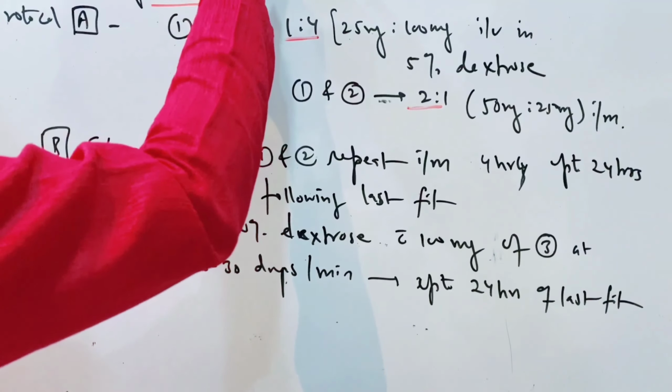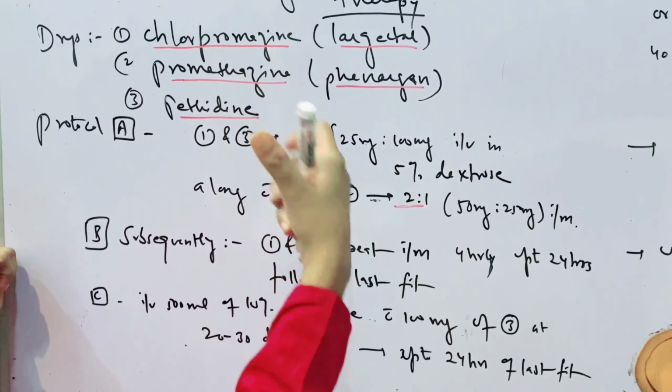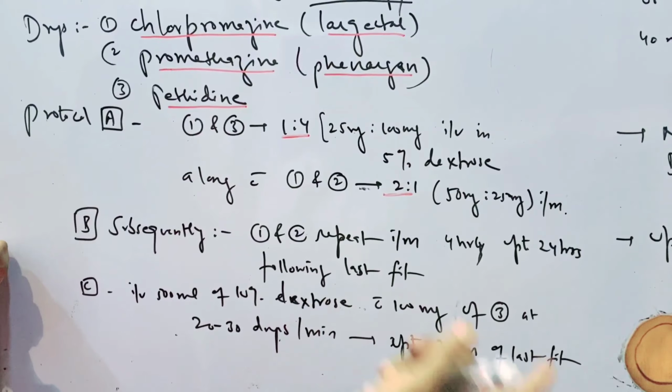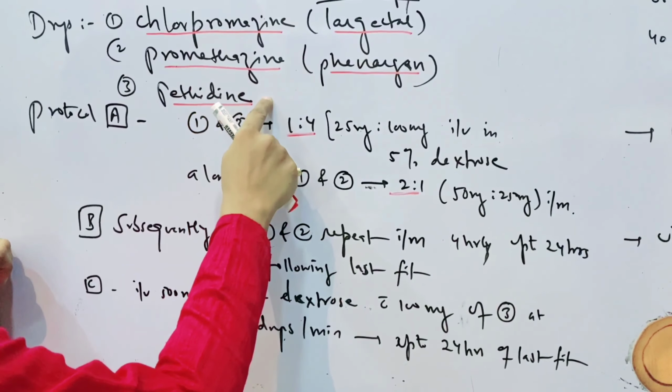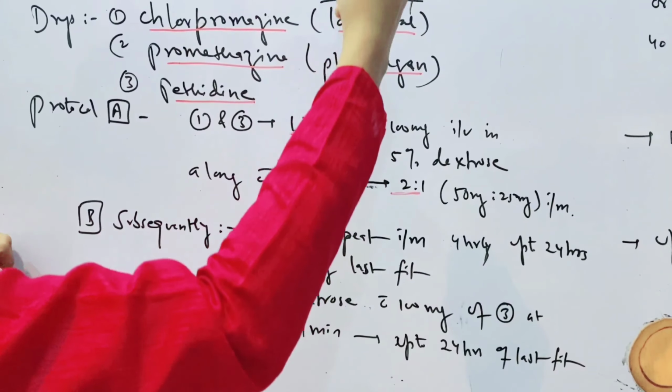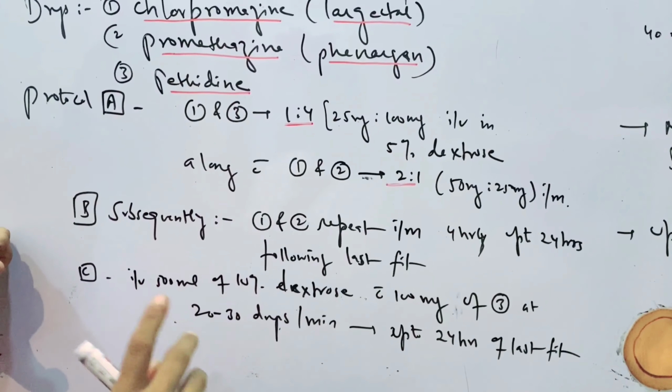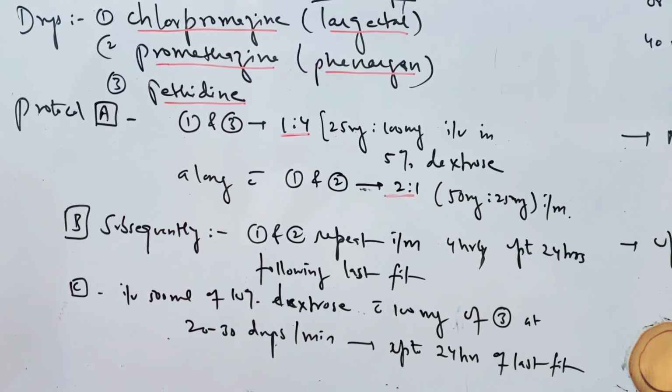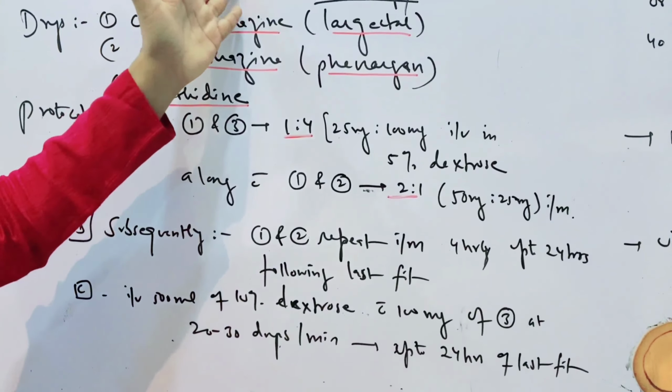Followed by this, we repeat chlorpromazine and promethazine intramuscularly every 4 hourly, along with pethidine in a drip of 500 ml of dextrose, continued till 24 hours of the last fit. So this is about Lytic cocktail therapy.